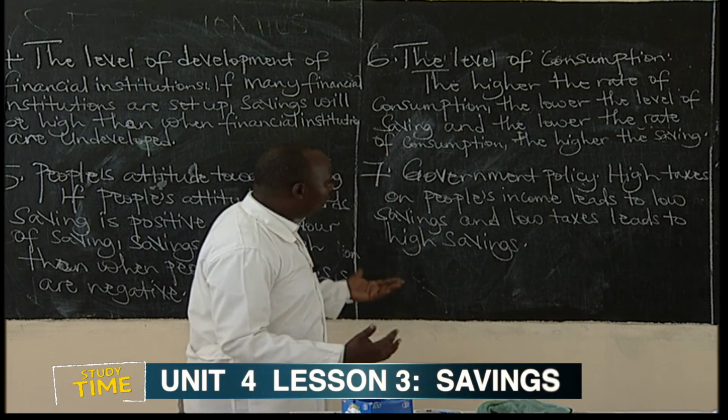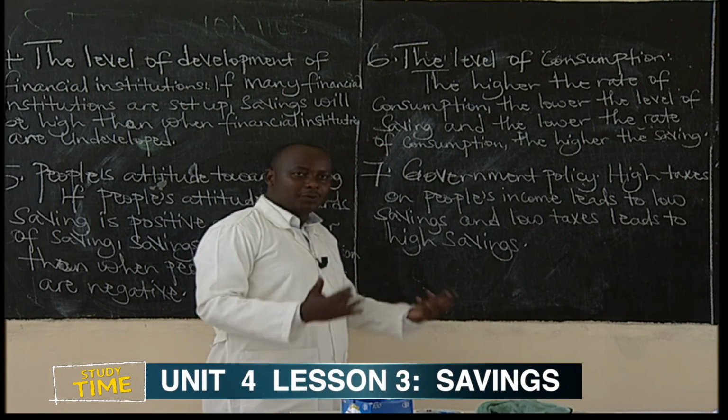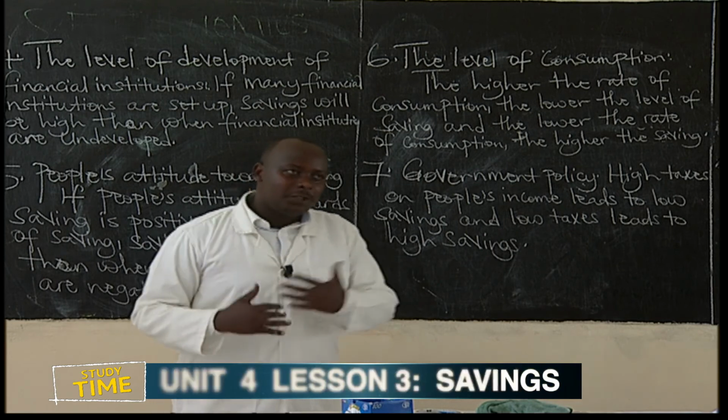The government can encourage people to save or can discourage people from saving. How can the government encourage people to save?